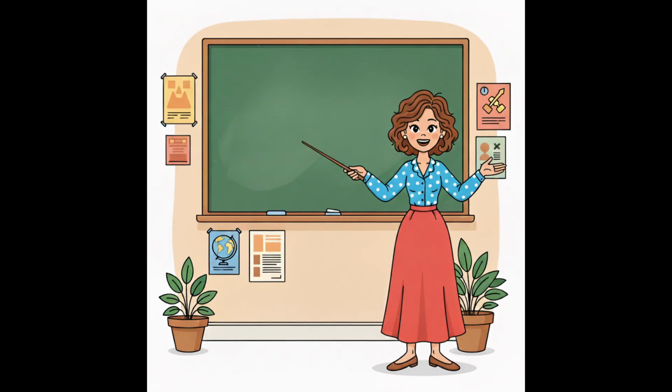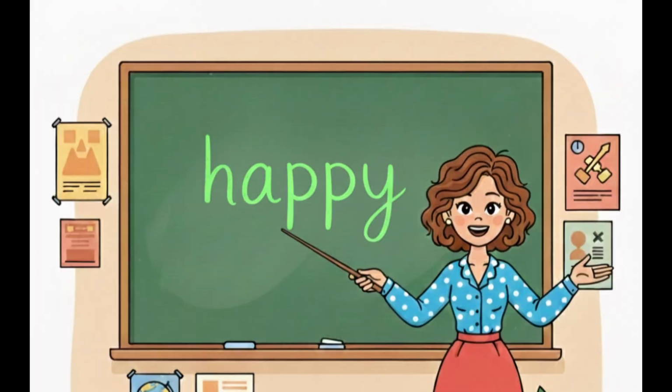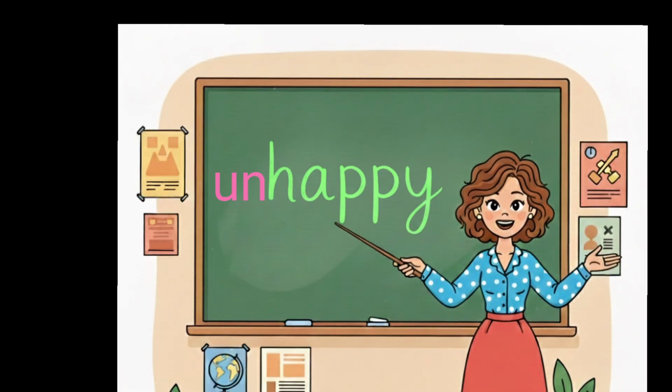Let us take the word happy. Now happy is the base word. It's the main word that we are going to attach the prefix to. Let's add the prefix un. So the new word is unhappy. It went from happy to unhappy, which means not happy.